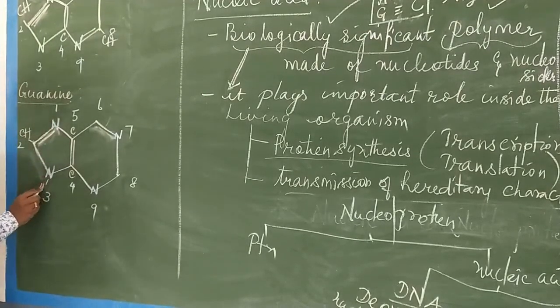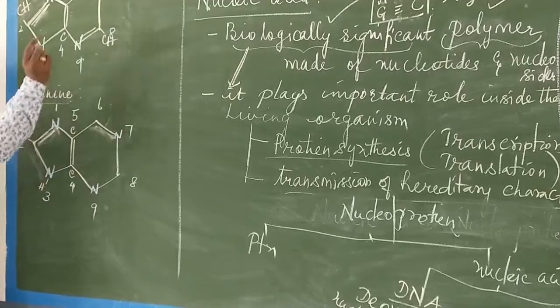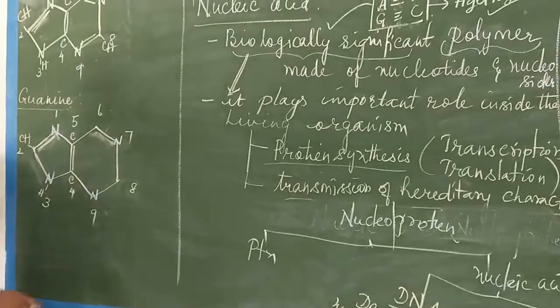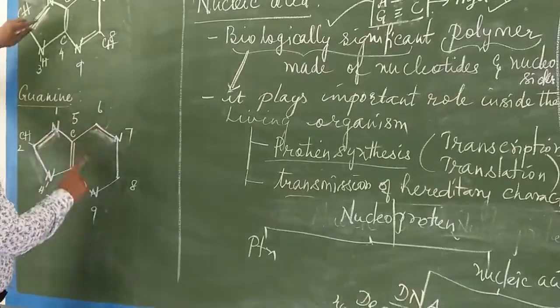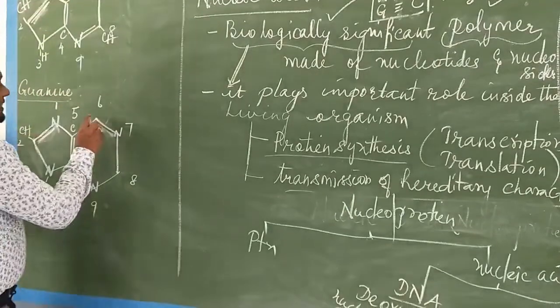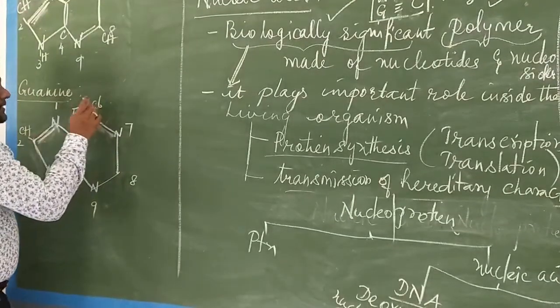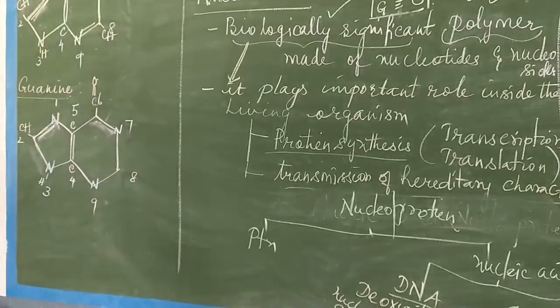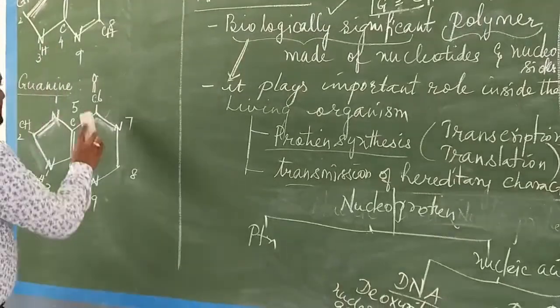So this problem is solved. N node hydrogen should be there. Oh sorry, here also N node hydrogen should be there. N node hydrogen applies for this. Now what else is missing? Now come to the 6th carbon. Whereas here this carbon is bonded to an amino derivative, here the carbon is bonded to oxygen. C double bond O. 6th carbon.